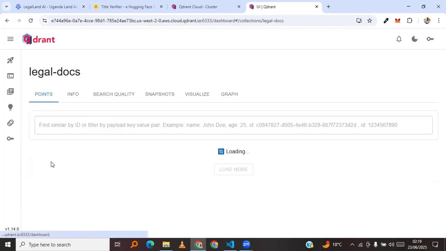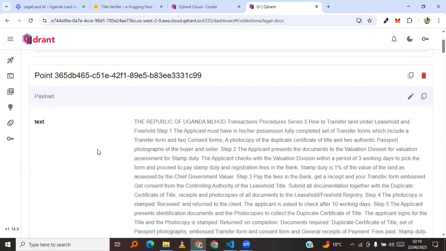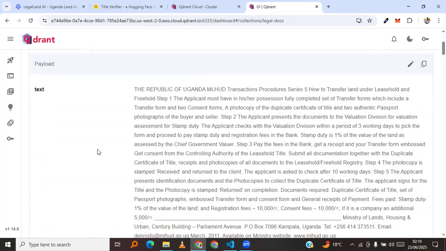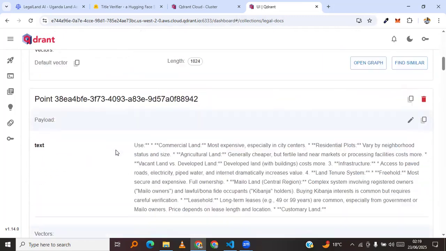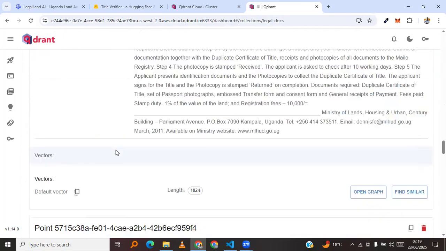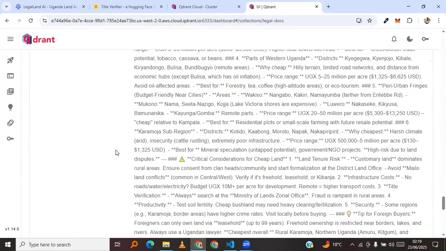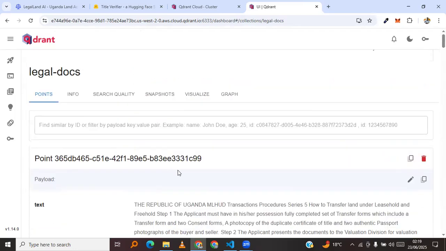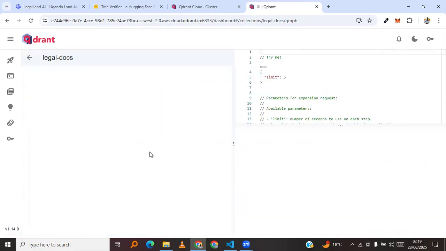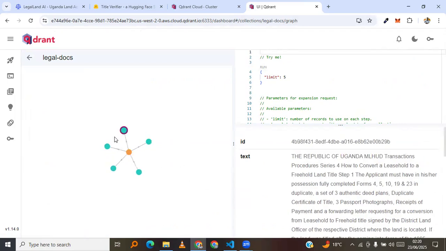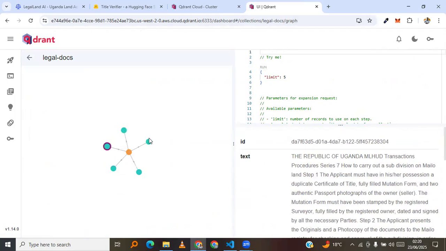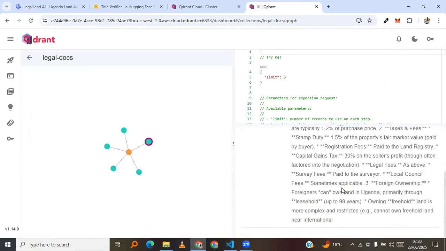So if I click here, for us to view samples of the data that has been uploaded, we have this. You can see all this is data that has been uploaded there. It's a lot of data. We can still view it even in graph formats, by just tapping these. You can still view the data.